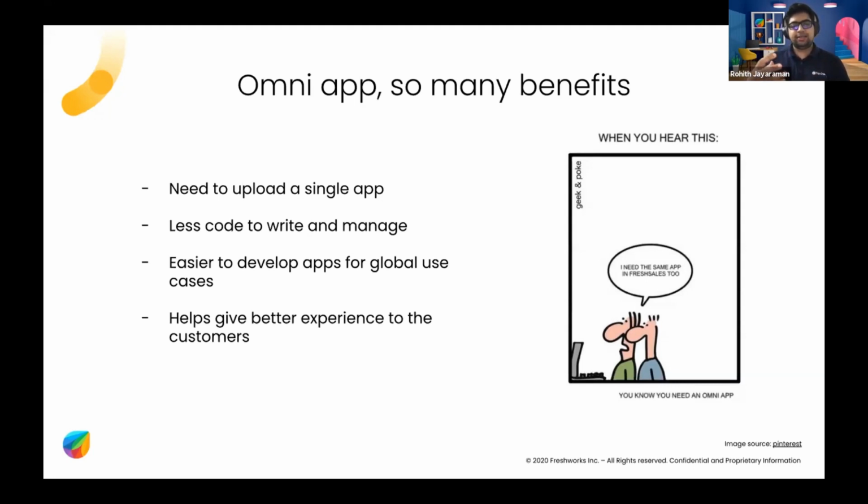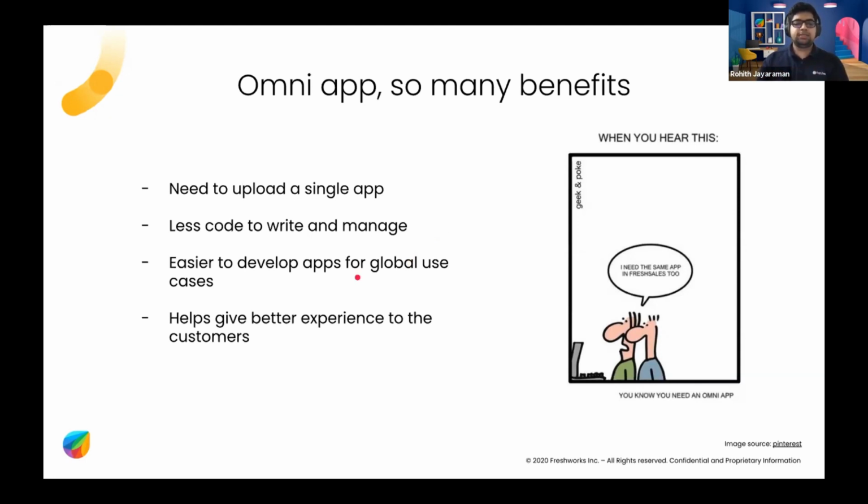And the second thing is, there's less code to write and manage. And this is where I stress whatever Satvik said, that less is more. Not only in terms of the fact that you have multiple apps, but generally in software engineering, you hear that less is more because reusability gives you that sort of advantage. You don't have to write as much, and you don't need to actually manage so much code, which makes it very easy.